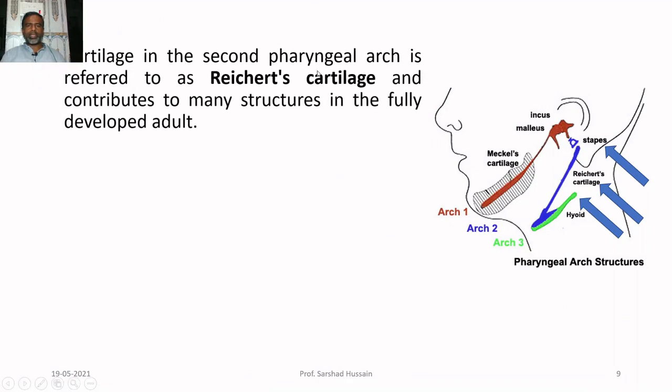Cartilage in the second pharyngeal arch is referred to as Reichert's cartilage. You can see here, this is called the Reichert's cartilage, and it contributes to many structures in fully developed adults. So, in various animals it gives rise to various structures.